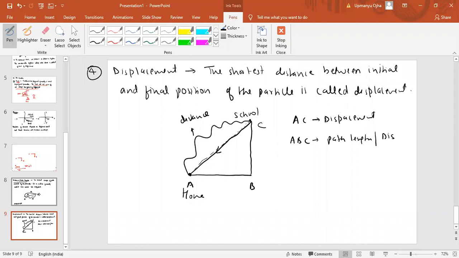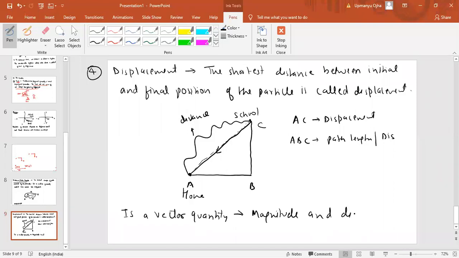Okay, now this displacement is a vector quantity. Now what is a vector quantity? Vector quantities are those quantities which have magnitude and direction. Which has magnitude and direction is known as a vector quantity. Now I'll explain one more point.